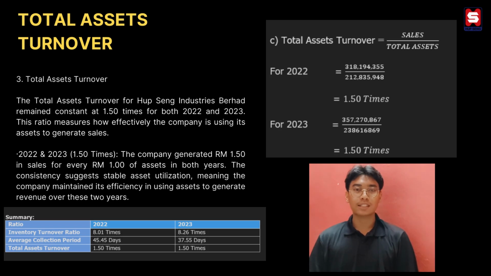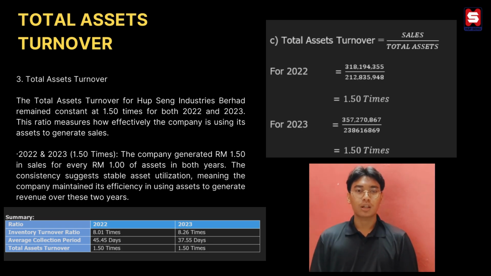Next, total asset turnover. Total asset turnover for Hub-Seng Industries Berhad remains constant at 1.5 times for both 2022 and 2023. This ratio measures how effectively the company is using its assets to generate sales. For 2022 and 2023, the company generated RM 1.5 in sales for every 1 ringgit of asset in both years. The consistency suggests stable asset utilization, meaning the company maintained its efficiency in using assets to generate revenue over these 2 years.